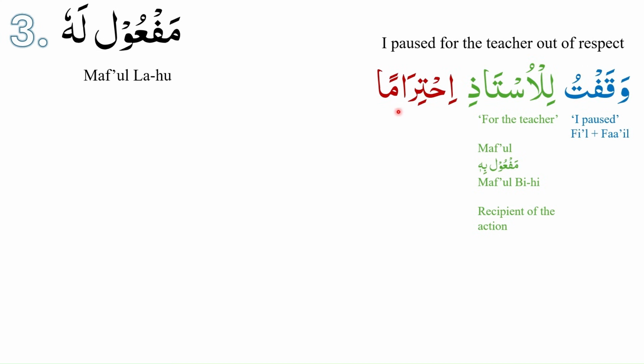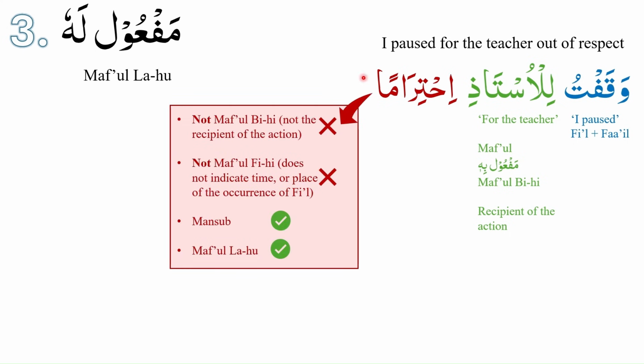The first thing that we notice is that ihtiraman is mansoob, and we know that it is not maf'ul bihi. So what is the designation of ihtiraman? First of all, we know that ihtiraman is not maf'ul bihi. Ihtiraman means out of respect, which means that it cannot be the recipient of the action. That does not make any sense.